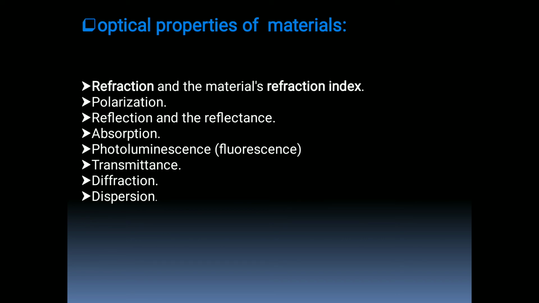So these are the optical properties of materials. Here we have seen what exactly materials are, the classification of materials by their uses and by their structure, and then the properties of materials like electrical, magnetic and optical properties.